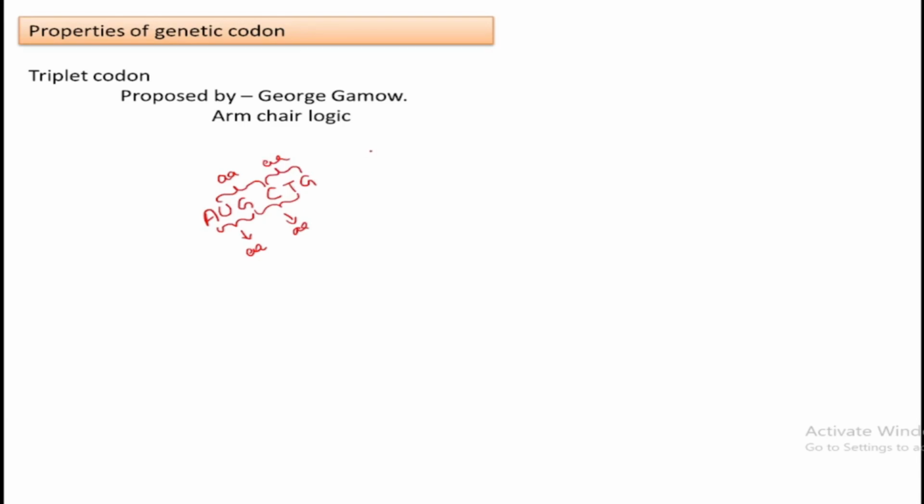studying the case of sickle cell anemia. What is the case of sickle cell anemia? See, in sickle cell anemia, that diseased condition happens because of the change of glutamine amino acid to valine.